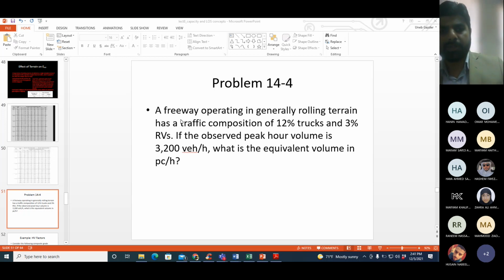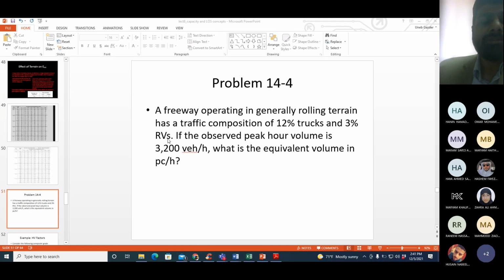First of all, let us read the question. A freeway operating in general terrain, rolling terrain. So it's not extended gradient or level, it is rolling terrain. Traffic composition is 12% trucks, 3% RVs. RV stands for recreational vehicles. I may have explained the term earlier, and I'll not go into the explanation again because it doesn't matter to us for the purpose of EHV or FHV. RVs are also part of the heavy vehicles group. So whatever the percentage of RVs is, you will just add it to the percentage of trucks, and that's it. You don't have to get confused or worried about what to do with RVs.